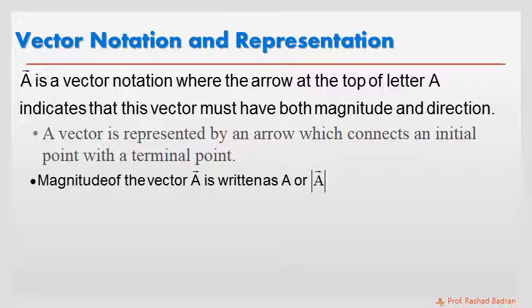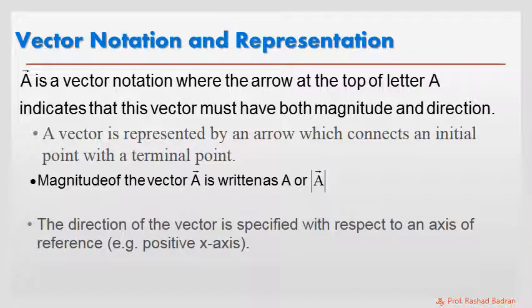Saying that a vector must have magnitude and direction, how can we write the magnitude of a vector? The magnitude of a vector can be written as A without an arrow at the top of it, or the same vector notation but in between two parallel lines.